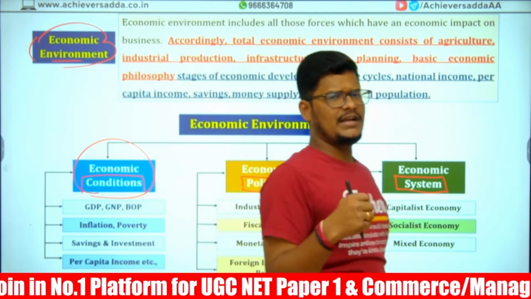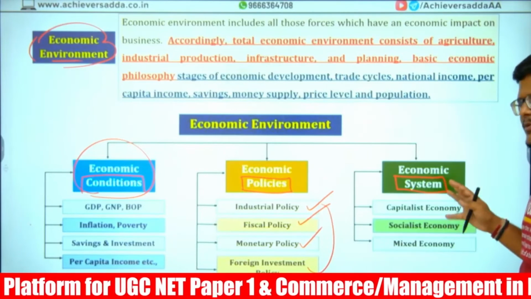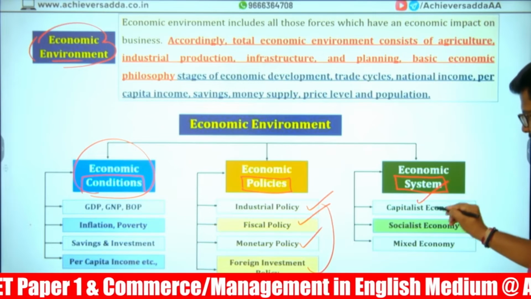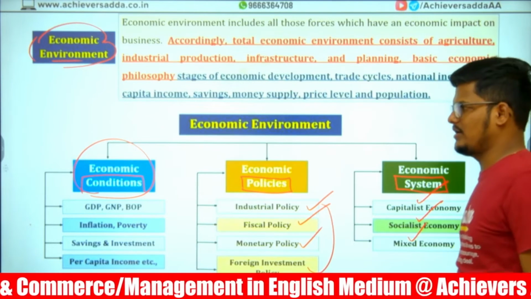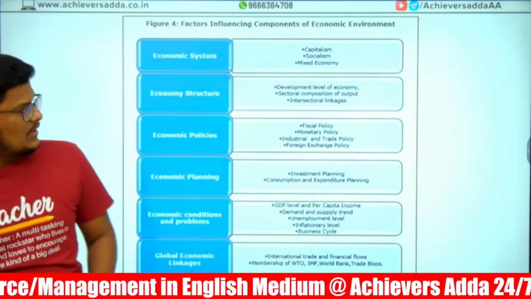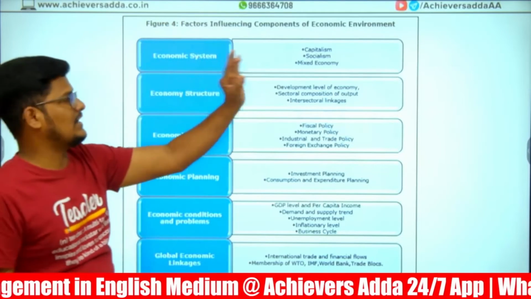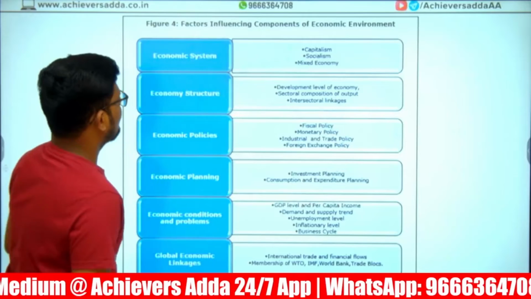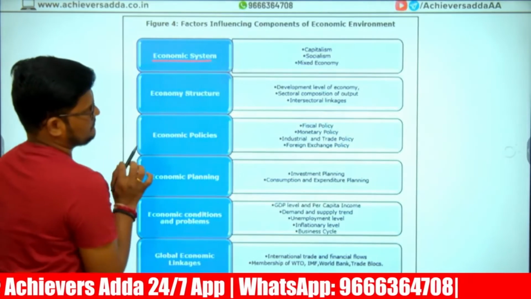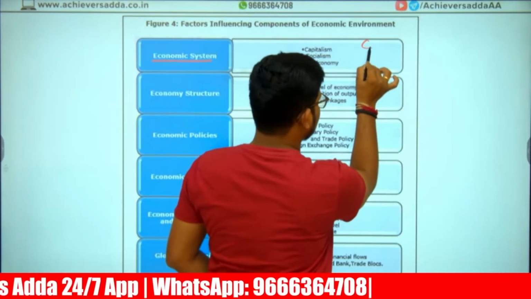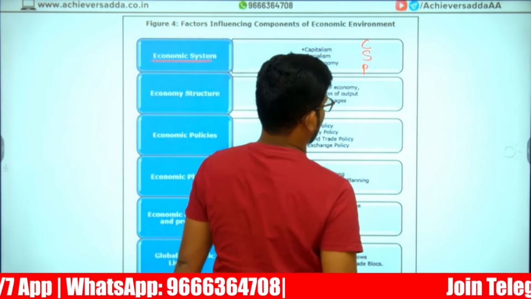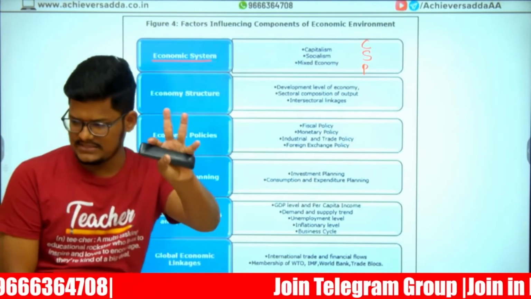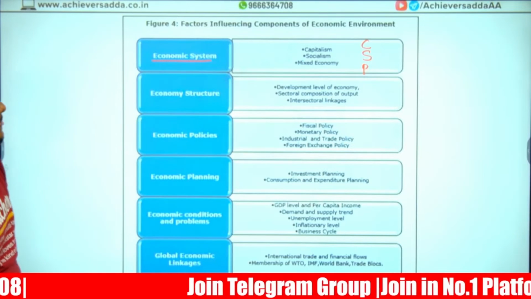And there are three different types of government from the economic point of view; those governments are called systems, economic systems. Capitalist economy, socialist economy, mixed economy, we call it. If you see in an economic environment, these factors are literally asked in a copy-pasted way. Look at economic system. Systems are capitalism, socialism, planned or mixed economy. Capitalist, socialist, and mixed economy. Three systems. I will discuss that in detail within 2 minutes.